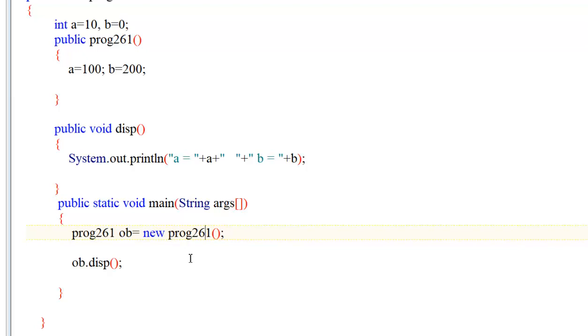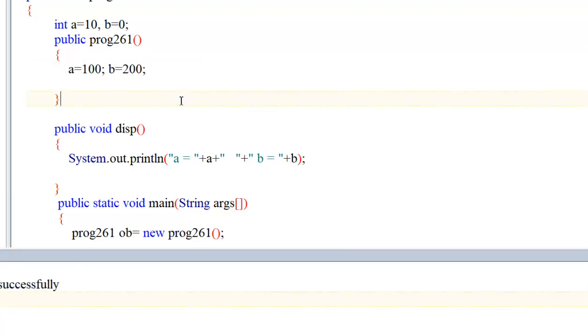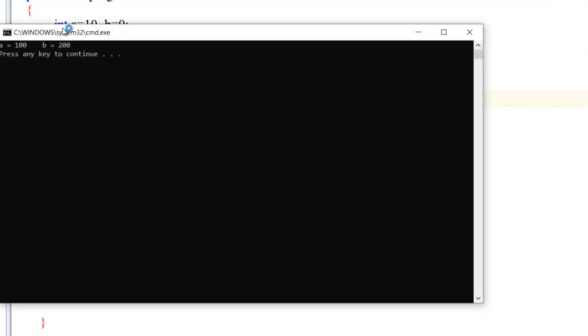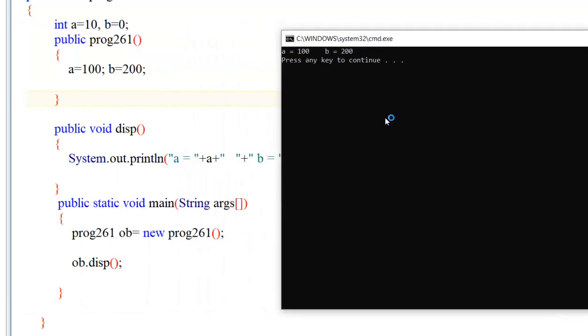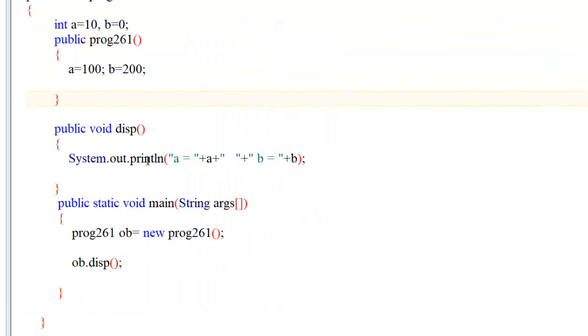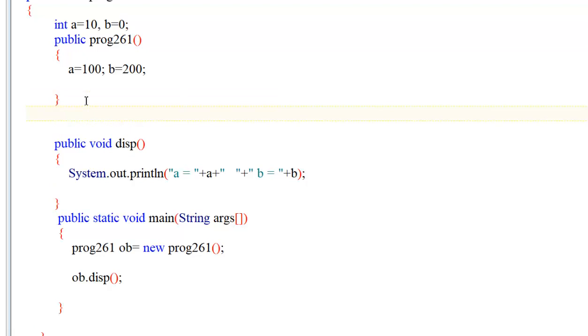Now in this program the value of a is 100 and b equal to 200. I have initialized the default. Okay, now see, we are getting the value of a equal to 100, b equal to 200. Now see, I am defining one more constructor. I want to give some other value.